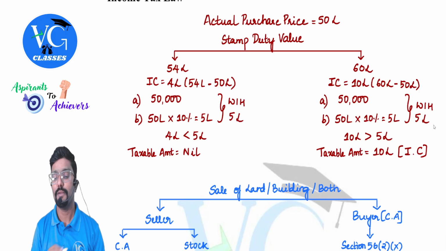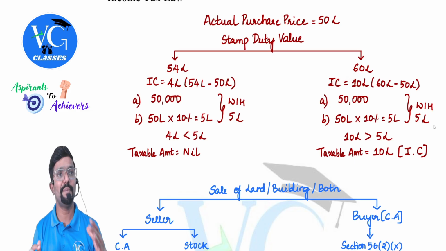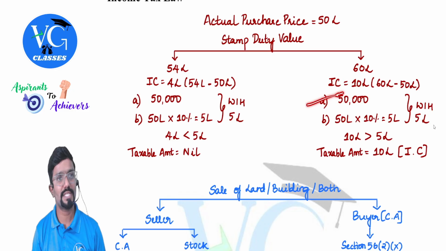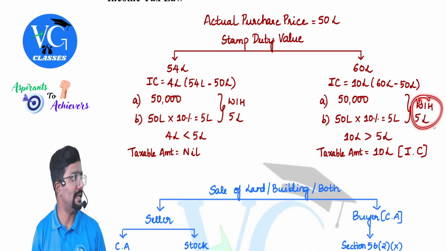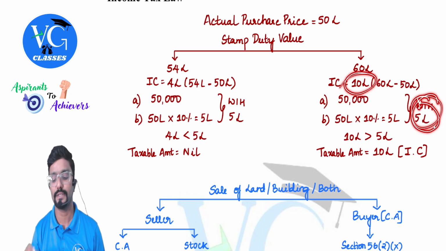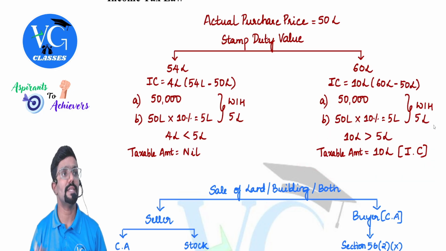Coming to the other side, what if stamp duty value is 60 lakh? 60 minus 50, 10 lakh is inadequate consideration. Keep it aside. We need to compare it with something. 50,000 is the standard amount, fixed amount. 10% of actual purchase price is 5 lakh. Whichever is higher, 5. Compare 10 lakh with what? 5 lakh. So is inadequate consideration more than 5 lakh? Yes. So how much is taxable? Entire inadequate consideration.